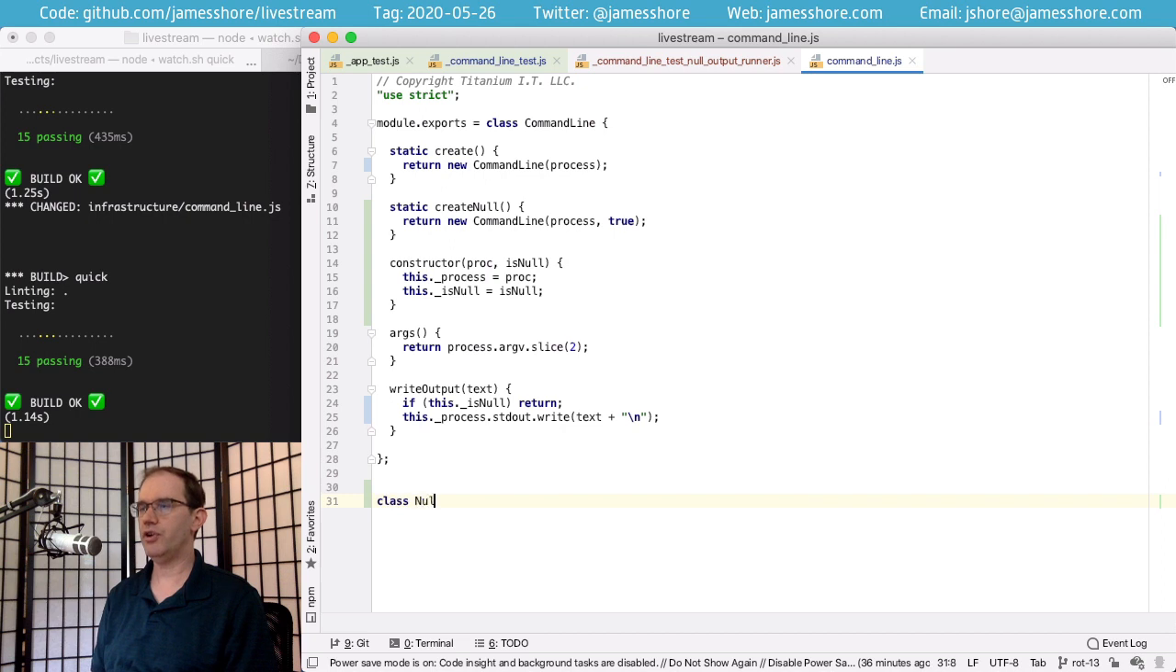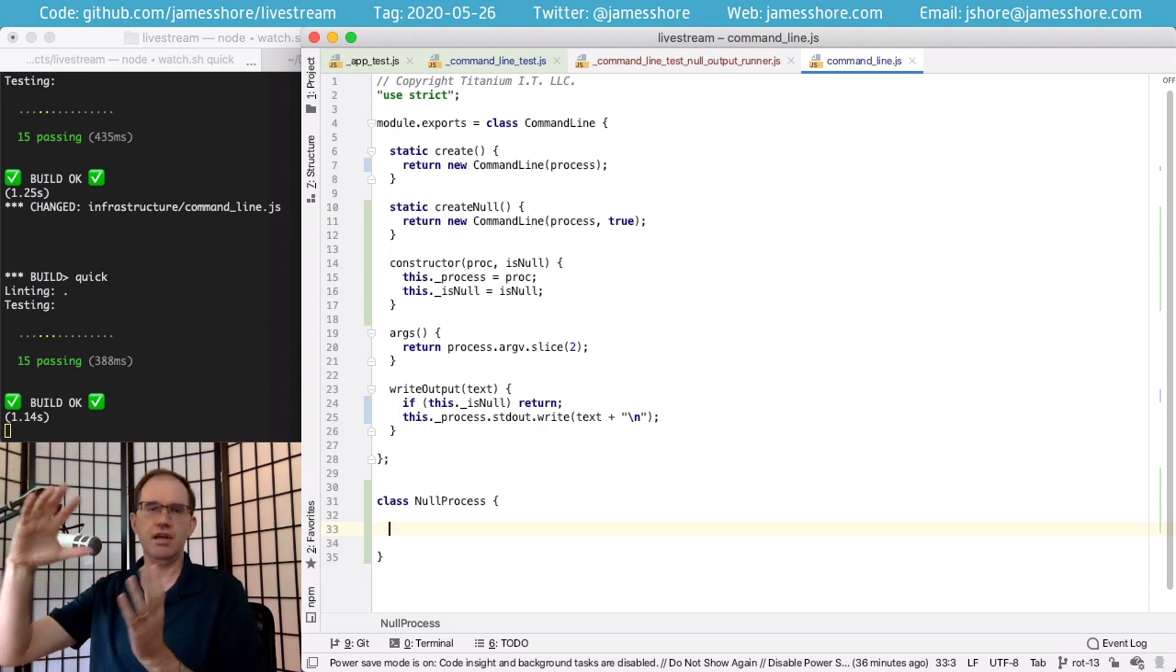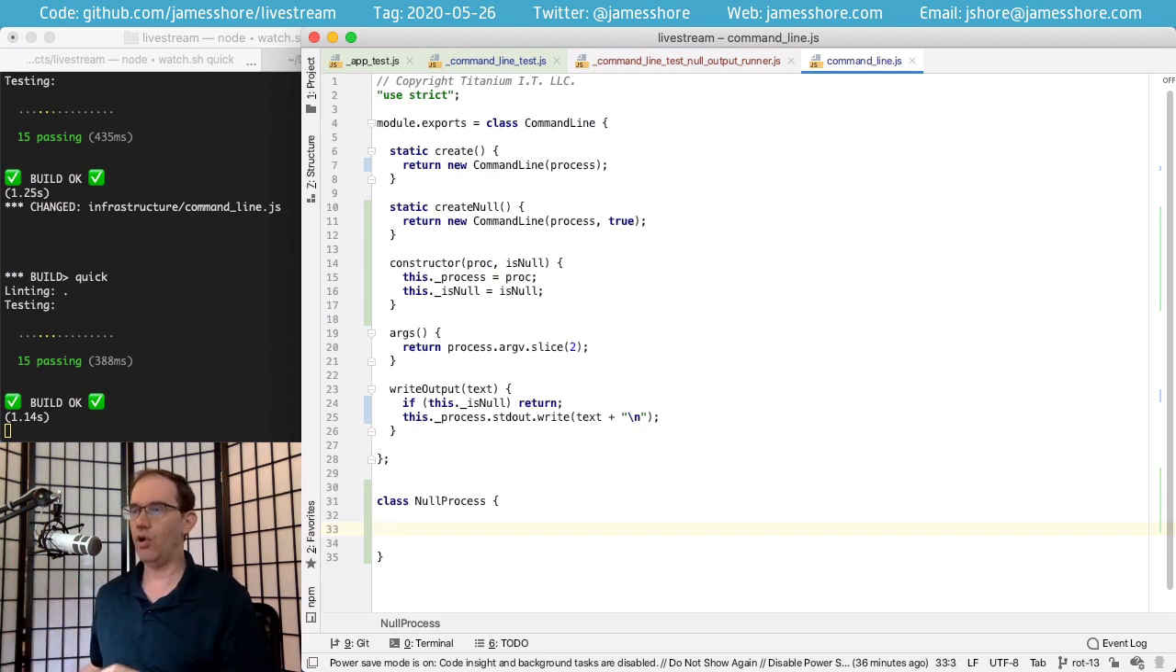So I make a new null process class like this. One of the important things about these embedded stubs is we're not going to stub out everything. Process is this huge Node.js global object that's used for all sorts of things related to the process. But we don't care about that. The only thing we care about right now is standard out.write, and so that's all we're going to implement.